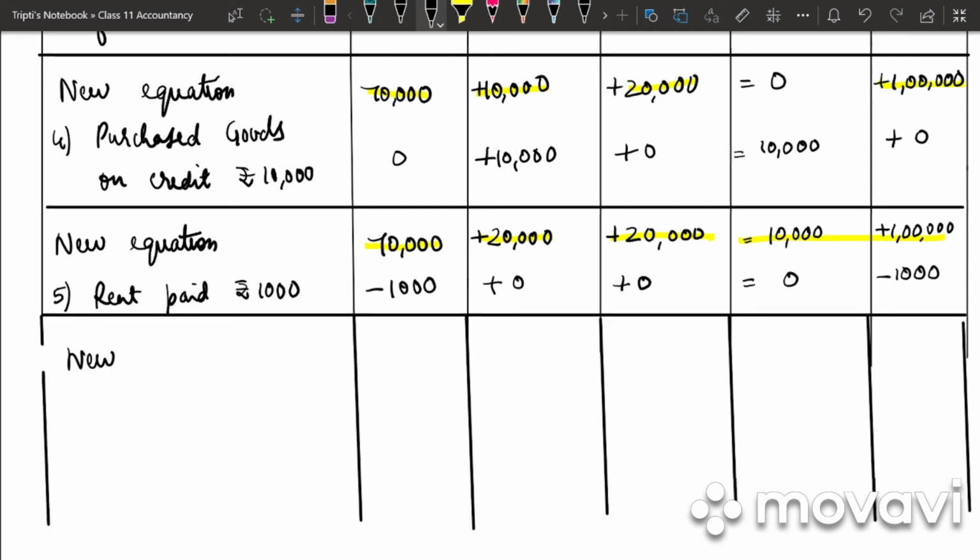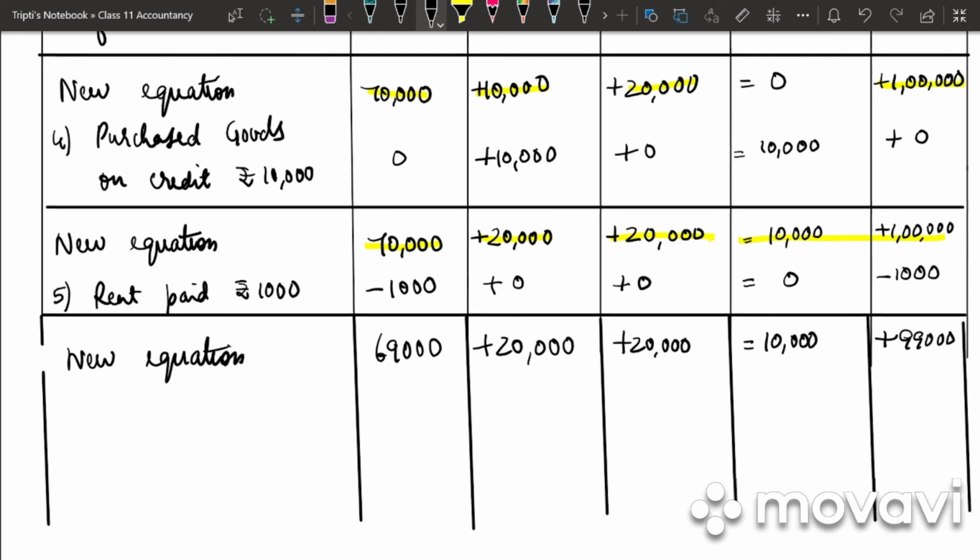So what is our new equation? 70,000 minus 1,000, 69,000 plus 20,000 plus 20,000 is equal to 10,000 plus 1 lakh minus 1,000 is 99,000. Again total the assets and liability plus capital, it should be the same.